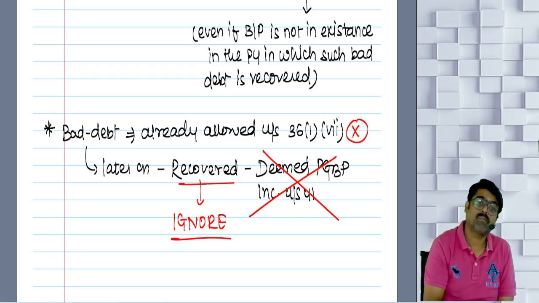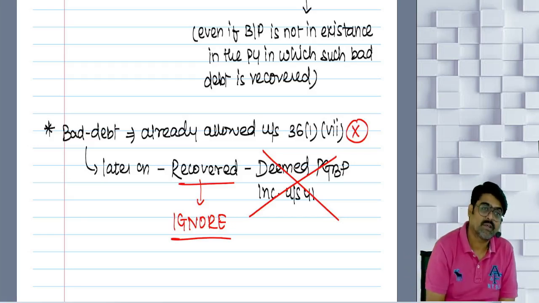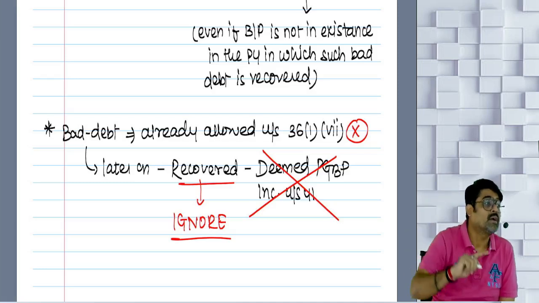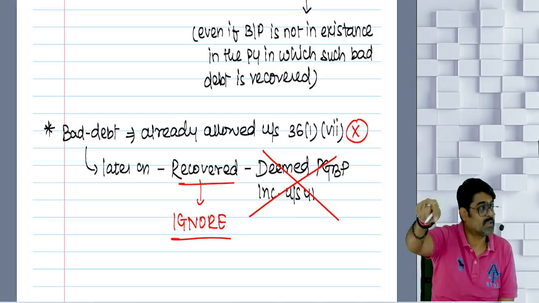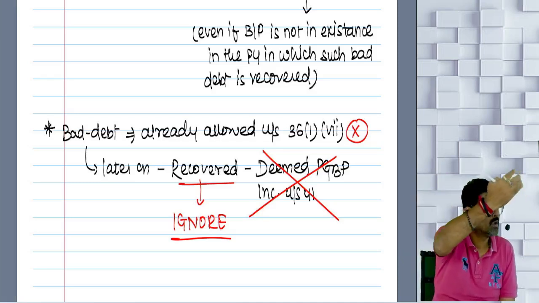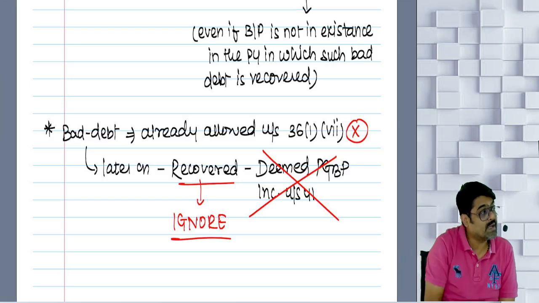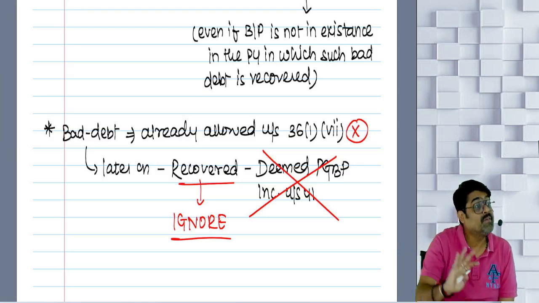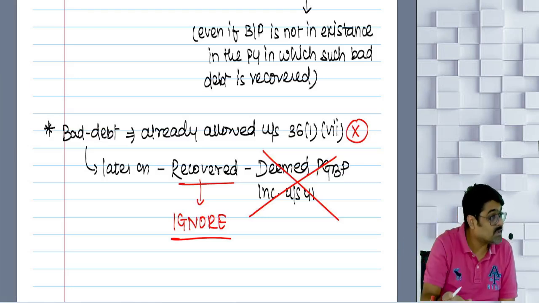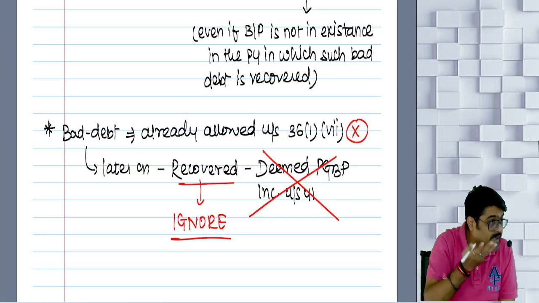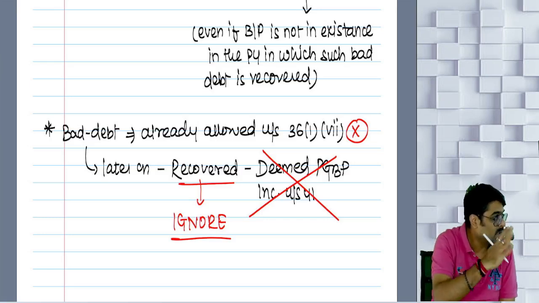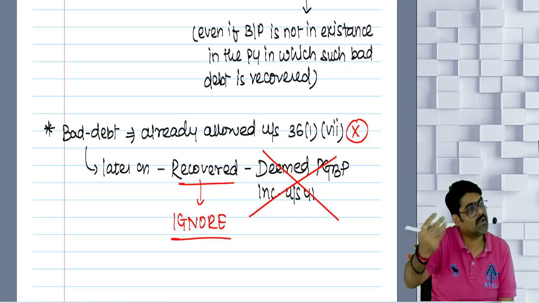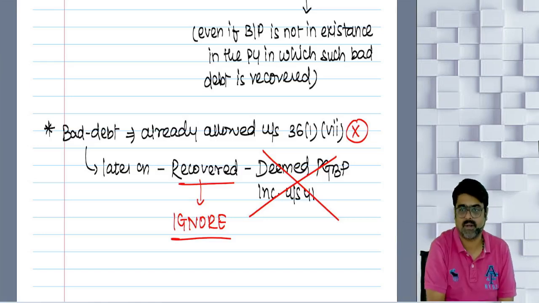Understanding? Do you remember that scientific research? Capital expenditure was incurred. That capital expenditure was allowed earlier. And if that asset which was purchased for scientific research is sold, later on any recovery is made for that asset, that recovery is taxable as your deemed PGBP income. Even if the business to which such recovery relates is not in existence, in the year of recovery it will be taxable as deemed PGBP income.